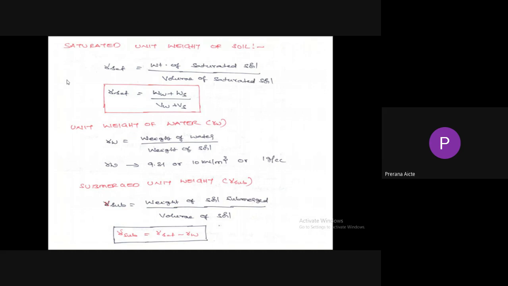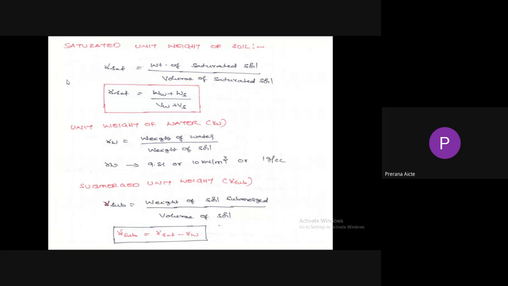Unit weight of water is the ratio of weight of water to volume of water. So gamma W equals 9.81 or 10 kN per meter cube, or 1 gram per cc, or 1 ton per meter cube. So unit weight of water can be taken as 9.81 or 10 kN per meter cube.